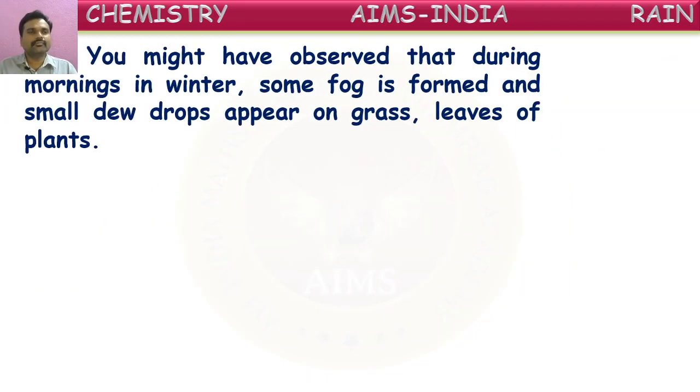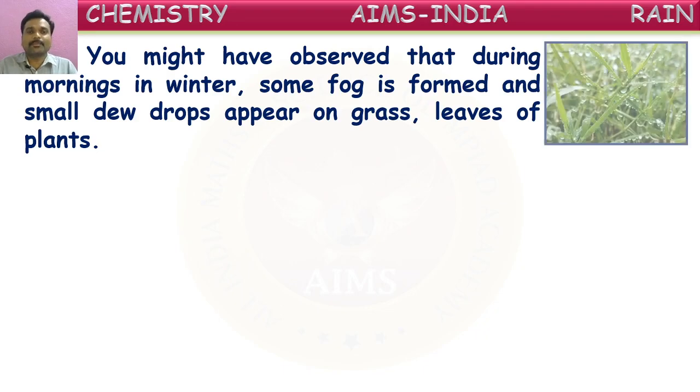We might have observed that during winter mornings, some fog is formed and small dew drops appear on grass and leaves of plants. Have you ever observed this, children? If you come out in the winter mornings and look in the gardens or in the farms, on the small grass plants and on their leaves, small droplets of water will appear. See, it is shown here.